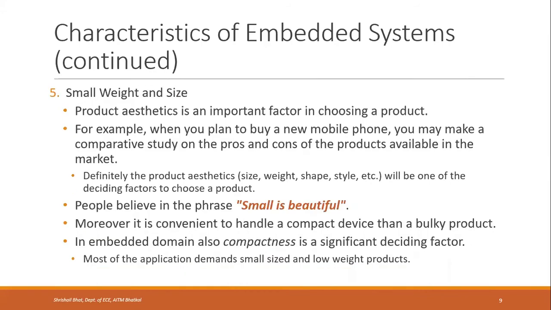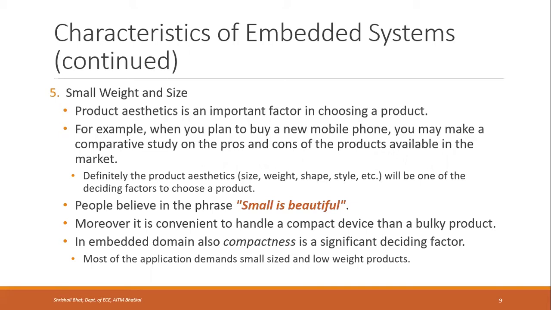Okay. Another characteristic of the embedded system is small weight and size. Product aesthetics is an important factor in choosing a product. Normally, when you buy a product, you will look at how it looks. Not just the functions, but how it looks is also very important. So when you plan to buy a new mobile phone, you may make a comparative study of the pros and cons of the products. You will go through its aesthetics. Apart from the features, the memory, or any other thing, the look is also very important, right?